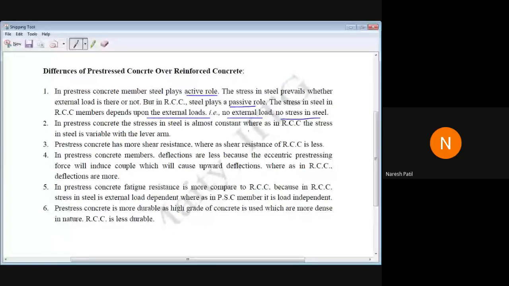What they are telling is that in pre-stressed concrete, steel, meaning the tendons, plays an active role. The stress in steel prevails whether external load is there or not. But in RCC, steel plays a passive role. The stress in steel in an RCC member depends upon the external load. That is, no load, no stress. Correct idea? Yes, sir.